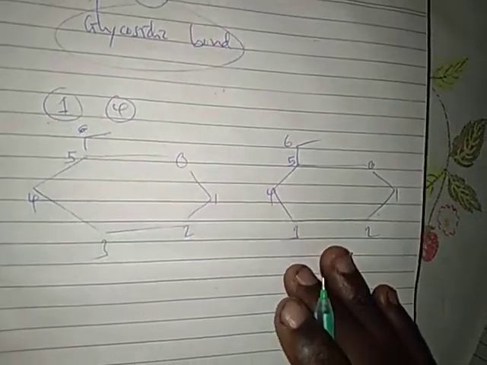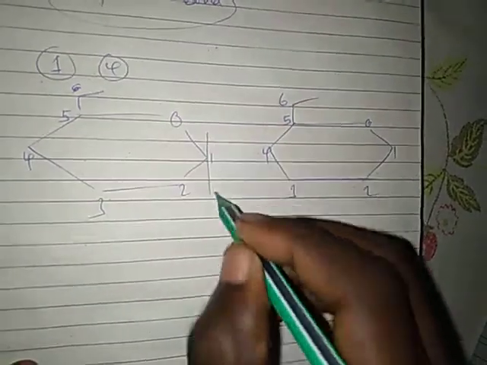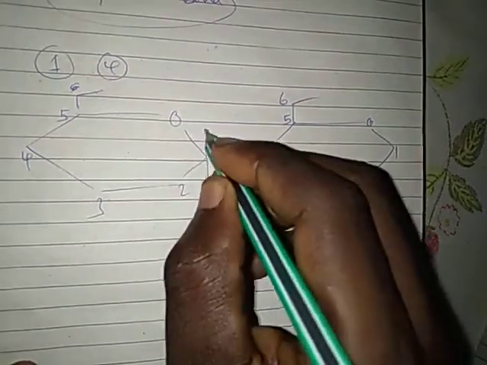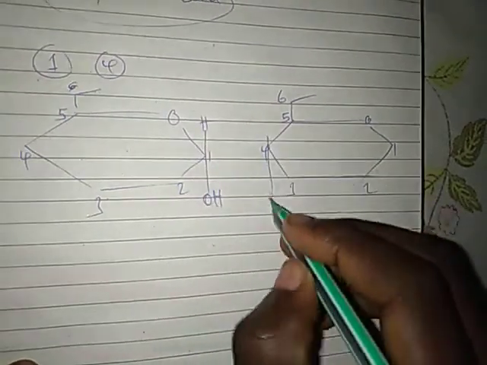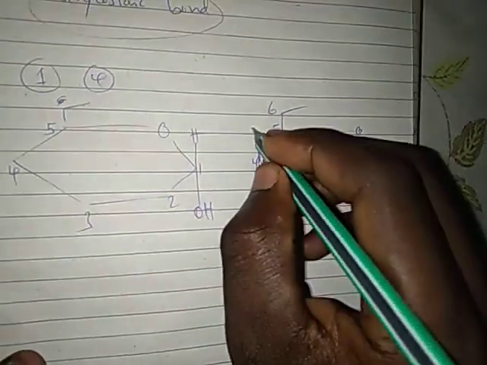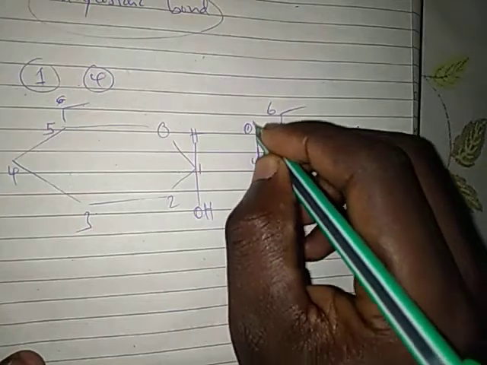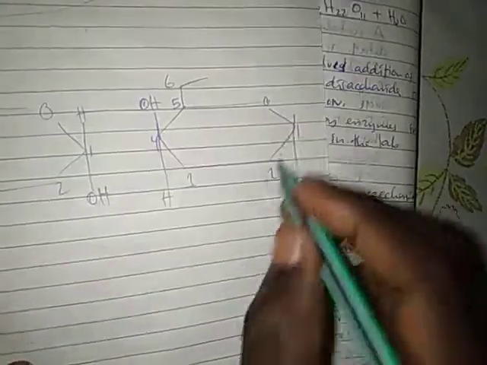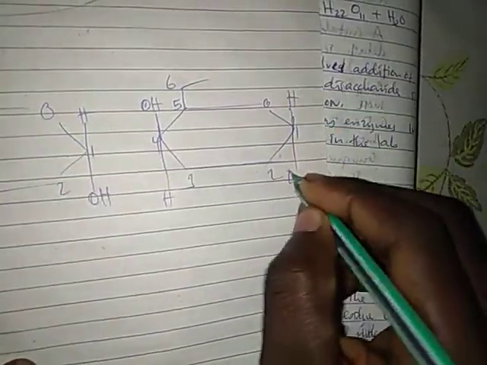So assuming here we have hydroxyl, then hydrogen, hydroxyl, then hydrogen, and then here we have hydrogen, hydroxyl.